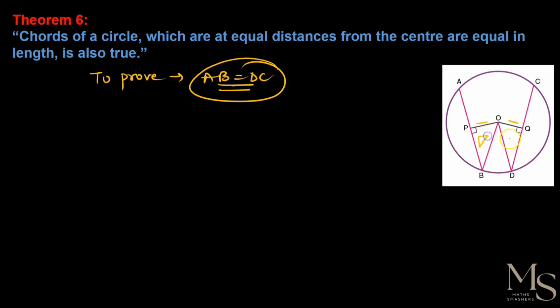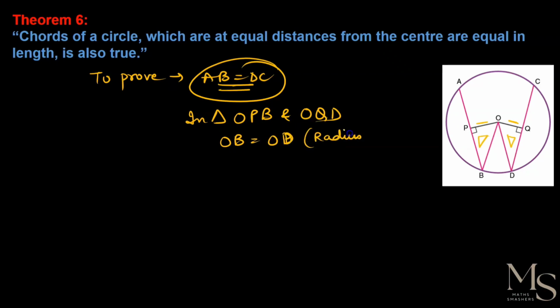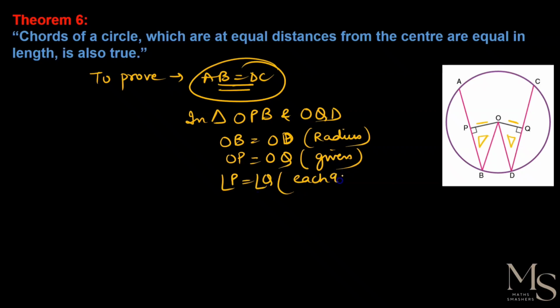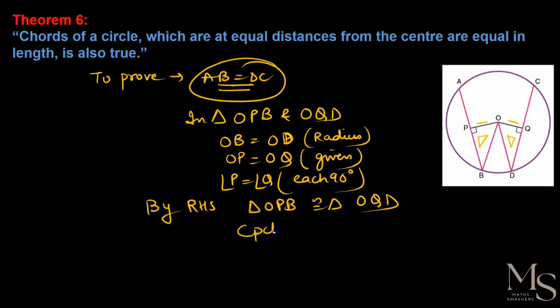So what we will do is, we will take these two triangles, we can say in triangle OPB and OQD, right, that is OB is equal to OD, that is the radius of the circle, and what is given is that OP is equal to OQ, ये OP is equal to OQ तो already given है, और angle P is equal to angle Q, each 90 degrees. So by RHS criteria, triangle OPB is congruent to triangle OQD. So by CPCT, I can say PB is equal to DQ.